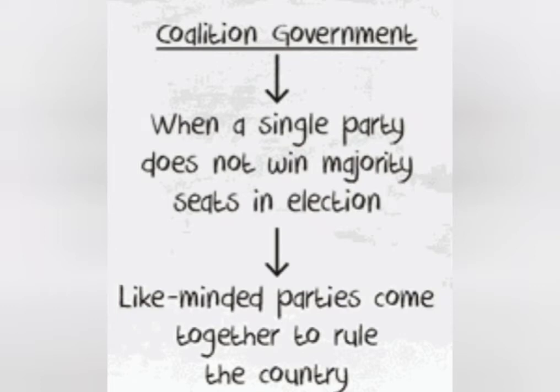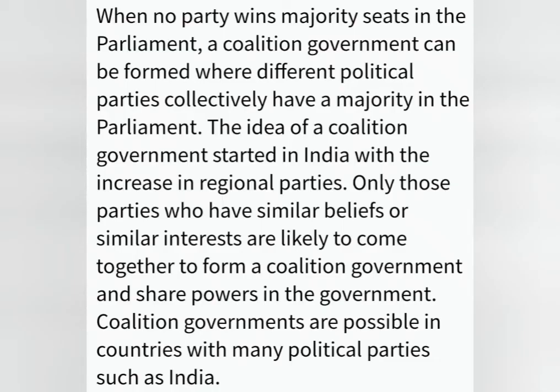Now, let's generalize our discussion. Why do you think political parties form a coalition? When is a coalition government possible? Think. So children, when no party wins majority seats in the parliament, a coalition government can be formed where different political parties collectively have a majority in the parliament.